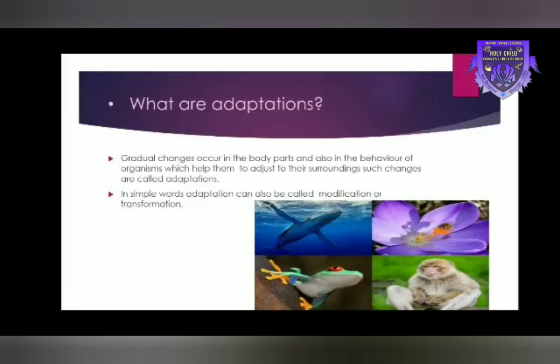Adaptation involves a combination of features such as shape, size, color, structure, and behavior. The development of certain body parts in plants and animals that help them to survive and flourish in their environment is termed as adaptation. Adaptation also helps plants and animals to survive in a changing environment. Also, the natural environment in which an organism lives, feeds and reproduces is called its habitat.